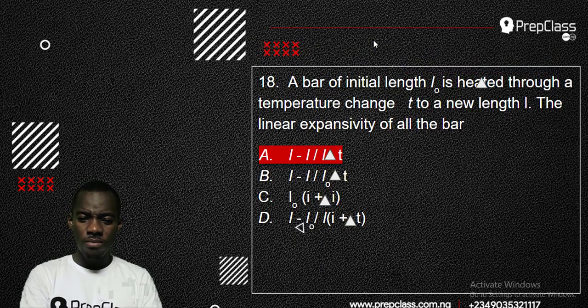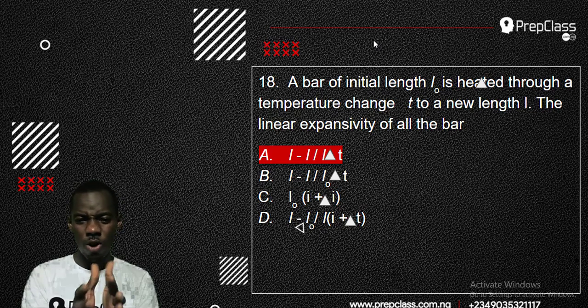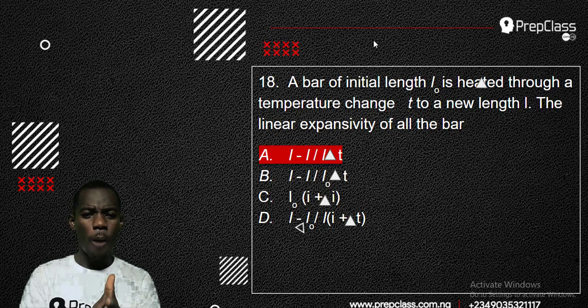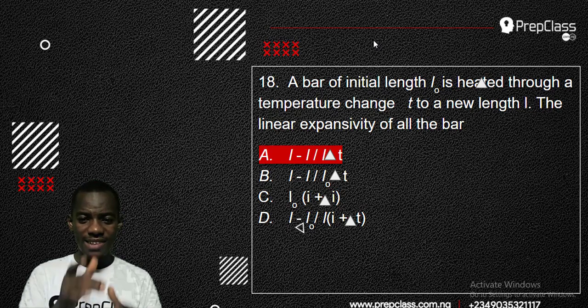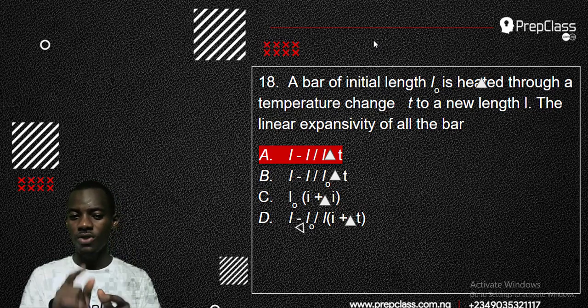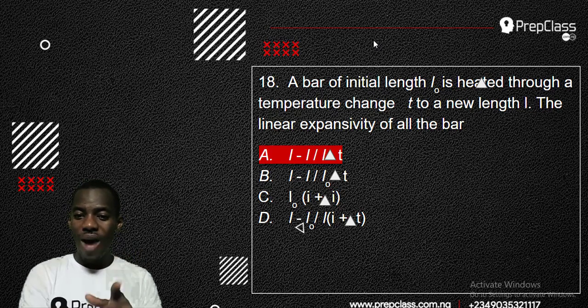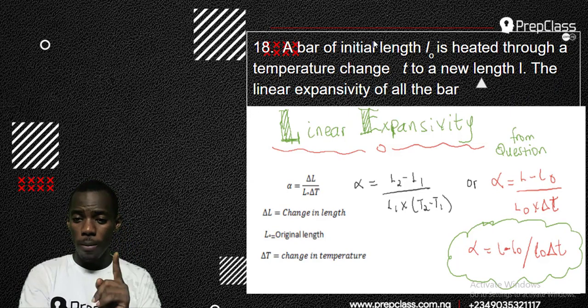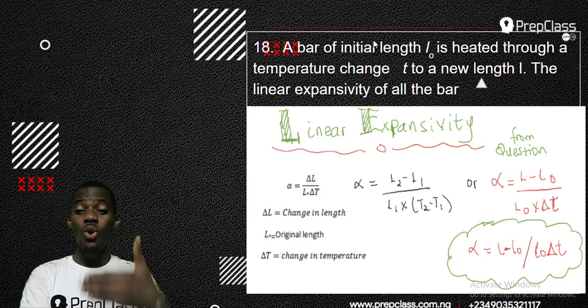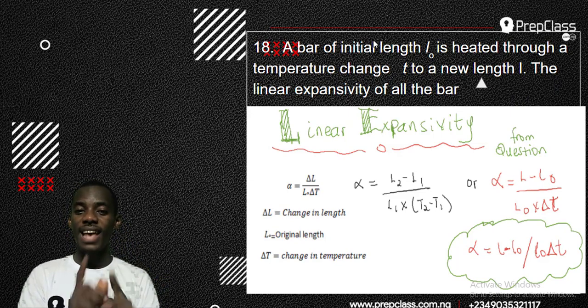The one that looks like it more is option B, not option A. That's L minus L naught over L naught times change in temperature, making option B the one that's closest to the answer. That's it with number 18.